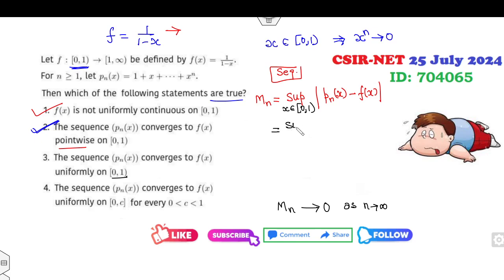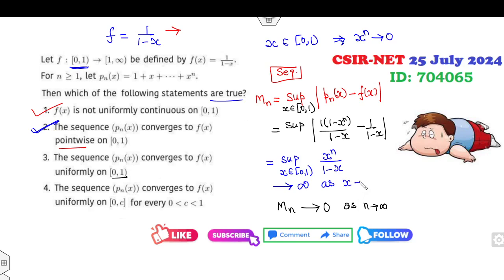Now you can see Pn(x) is 1 times (1 minus x^n), f(x) is 1 over 1 minus x. Now if you open this bracket, it is x^n over 1 minus x. Supremum over x belonging to (0,1). Clearly this will go to infinity as x approaches 1, because we are talking about the supremum. So it does not go to 0, hence the sequence is not uniformly convergent.